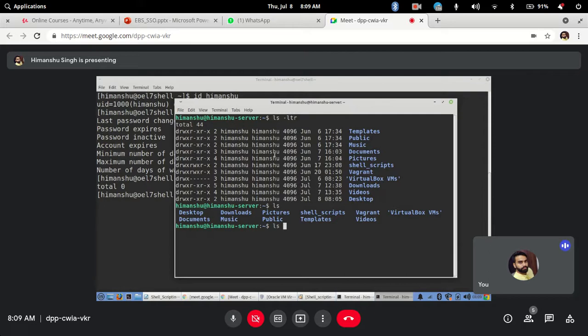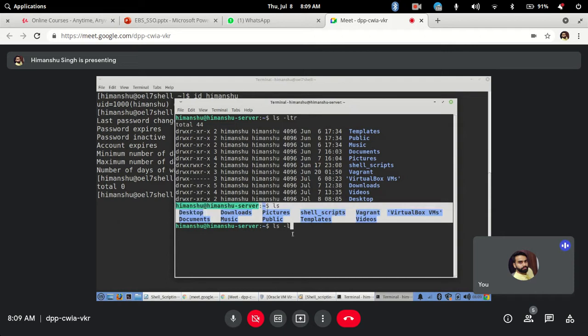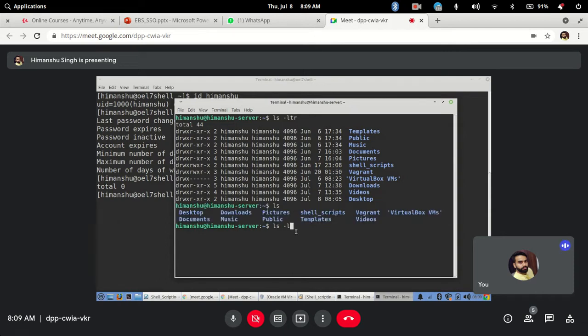To use an option, you write a hyphen and the option name. In this case, ls lists the files and directories, and then I give it hyphen l. L means long list. Long list means give me more details. I don't want only the names, I want more details about those files and directories.